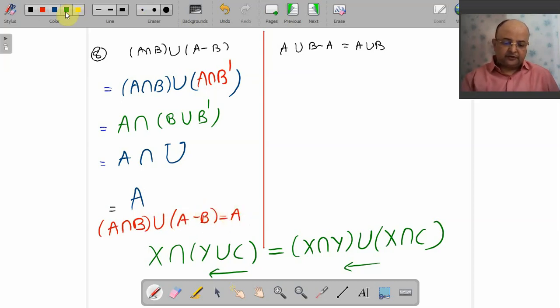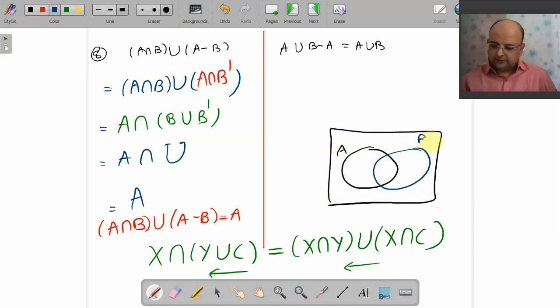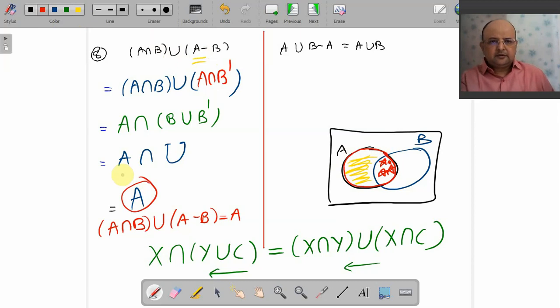Now if the same question is asked as an MCQ, I don't want you to do this 2 marker example. I want you to do this. See, this is your A, this is your B, this is your A minus B, this is your A intersection B. Don't even do anything, just visualize. What is their union? Their union is whole A. That is what we wanted to derive. Isn't it easy?